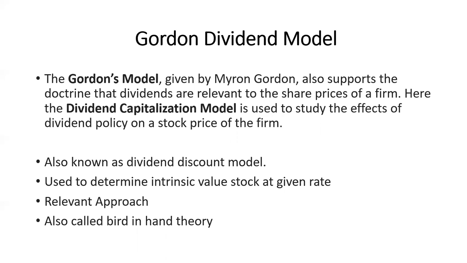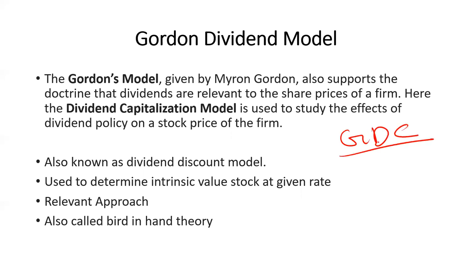Here the dividend capitalization model is used to study the effects of the dividend policy on the stock price of the firm. This model has another name, that is dividend capitalization model. A certain capitalization rate will be used to understand what is the impact of the dividend policy on the stock price of a firm. This is the main difference between the Walter and the Gordon model. Then this is also known as dividend discount model. Gordon model is also known as dividend discount model, means just have three names.